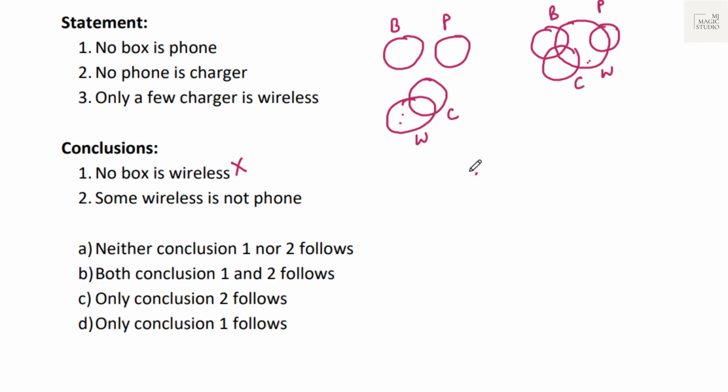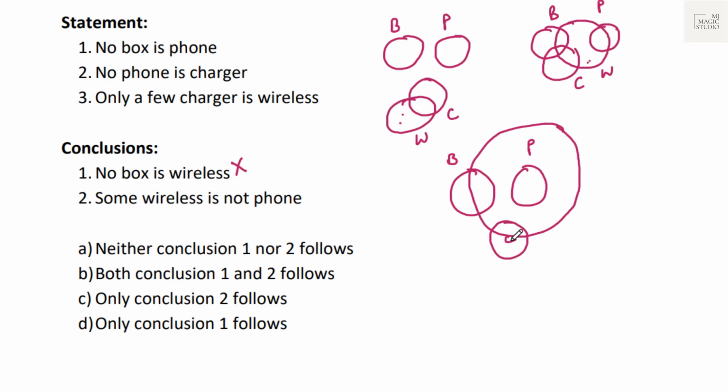But can we have this kind of Venn diagram? No box is phone. No phone is charger. This is C. Only a few charger is wireless. This also shows that only a few charger is wireless.